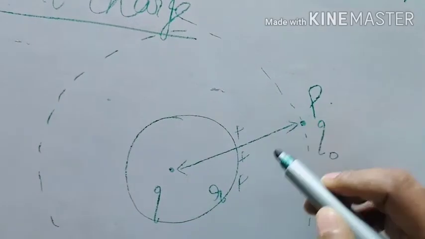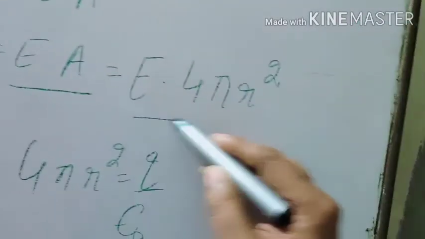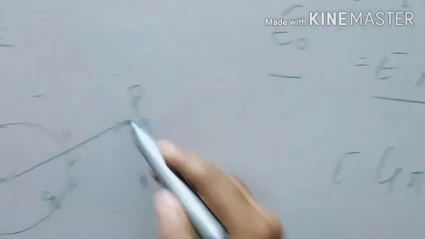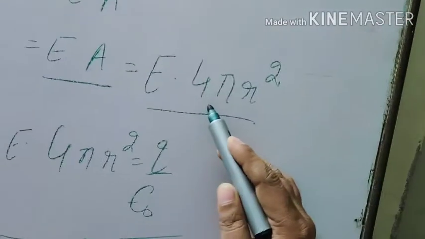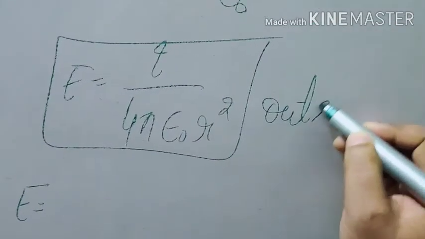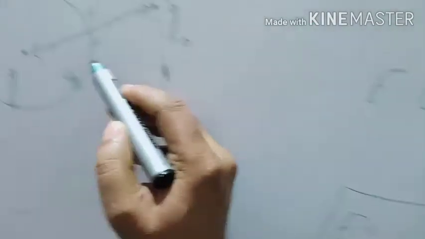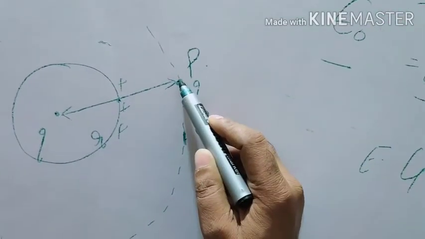Again, consider a charge q naught. Well, I have to apply the same formula. The formula will be same because the Gaussian surface will be spherical in nature. Its surface area will be equal to 4 pi r square. So what is the difference now? Difference is that I can find out the value of E at different points. This is a sphere and we are calculating the value at this point, so it means this is outside the sphere.